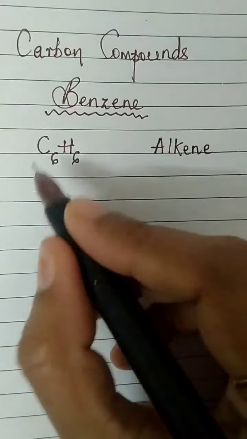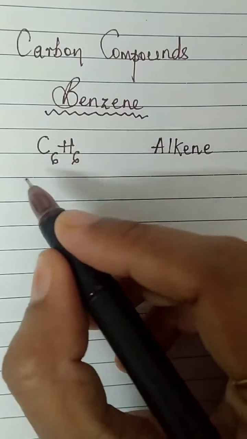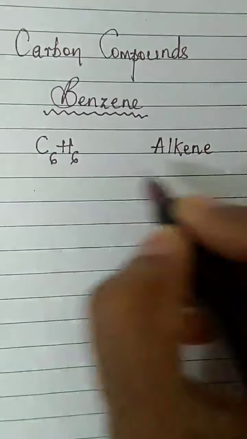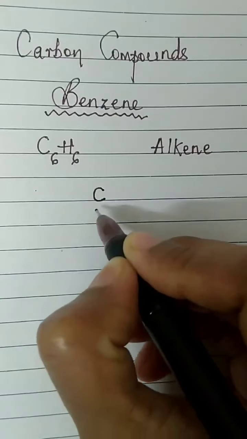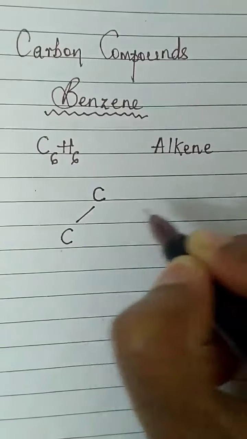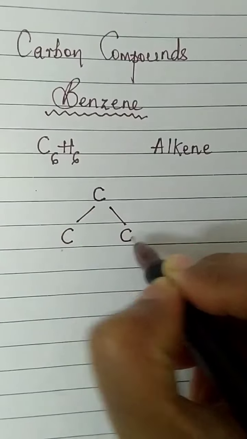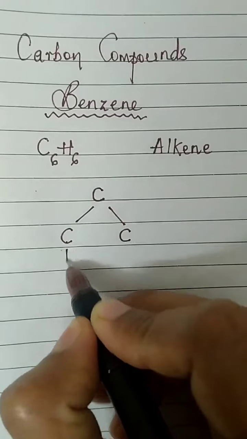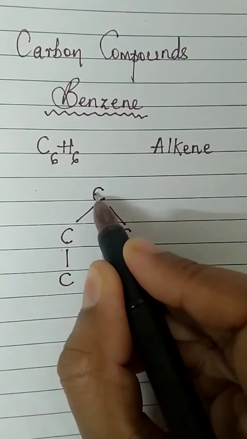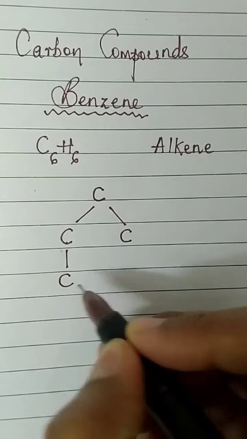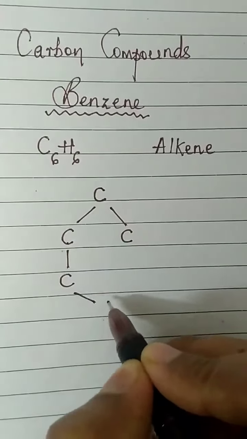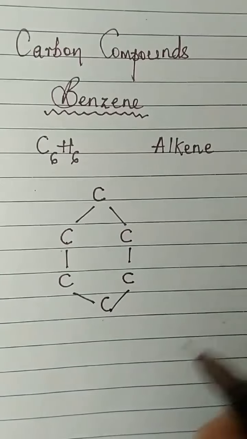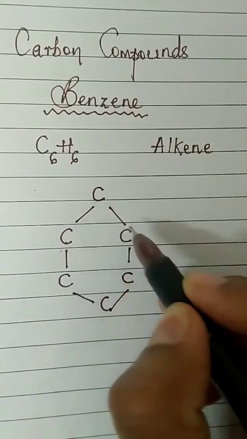The carbon atoms are arranged in such a way that each carbon is linked to two other carbons. So you will start like this: carbon, another carbon. This carbon is again linked to a second carbon, so one carbon is linked to two other carbons.